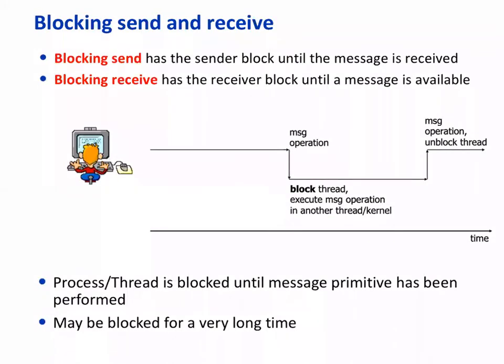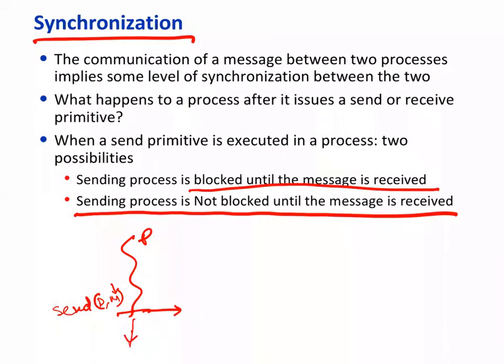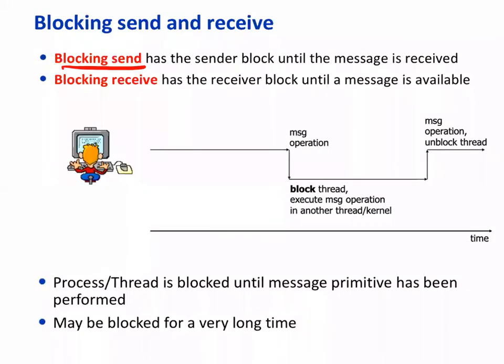This first is called blocking send, and of course there is a non-blocking send, and then there is a blocking receive. Similarly, at the other end, the receiver blocks until the message is available. It means that it continuously looks for a message, and once it receives a message, it moves on.